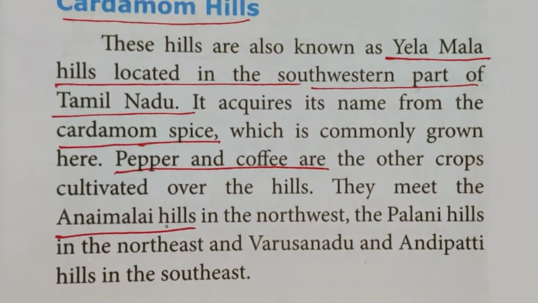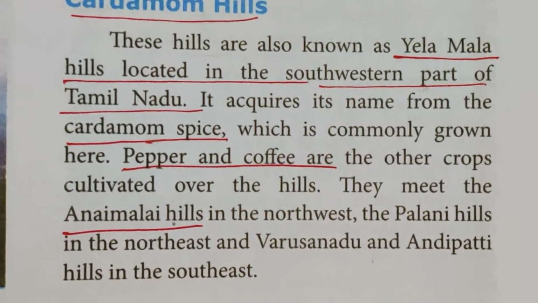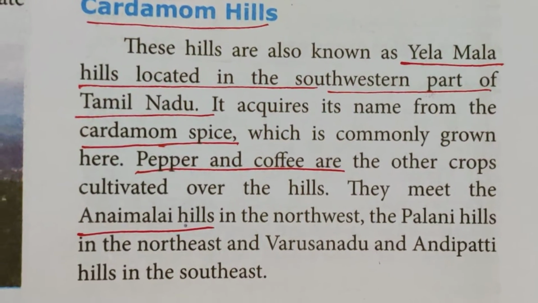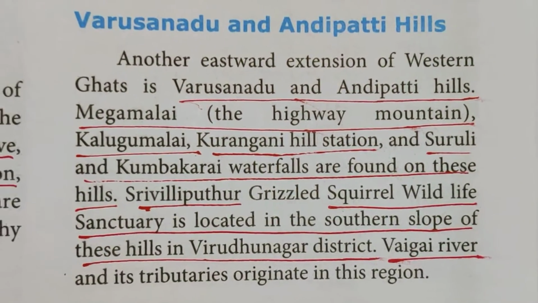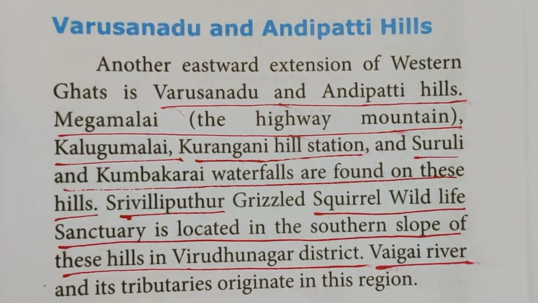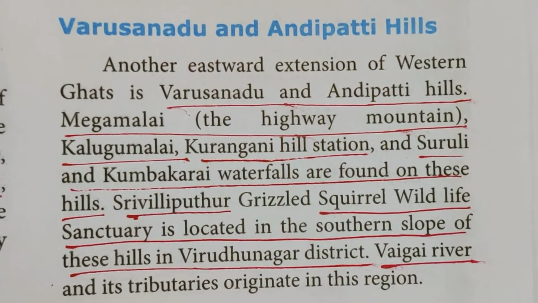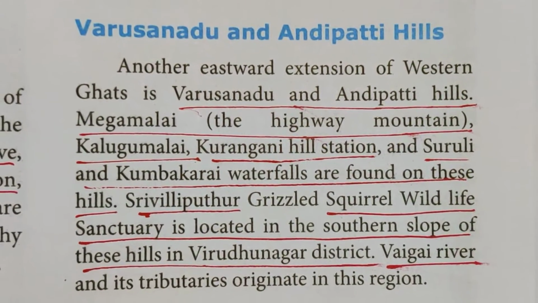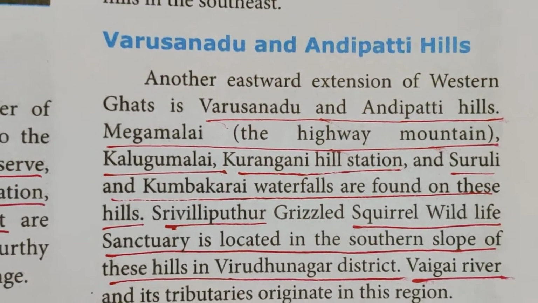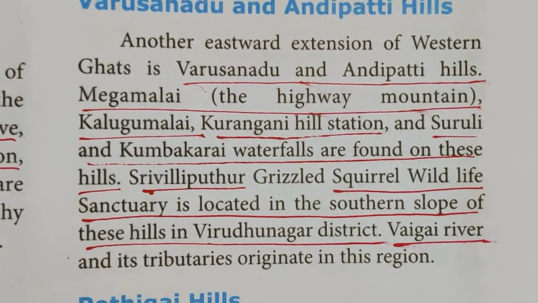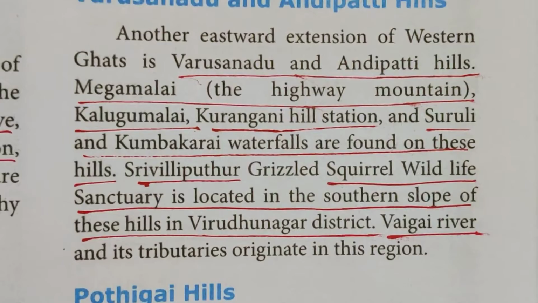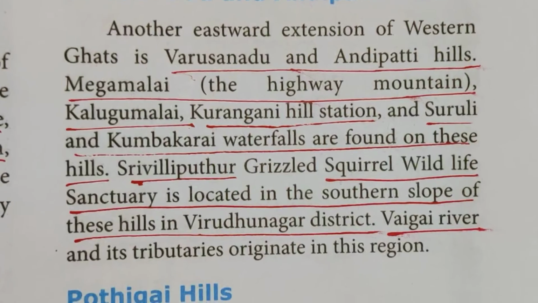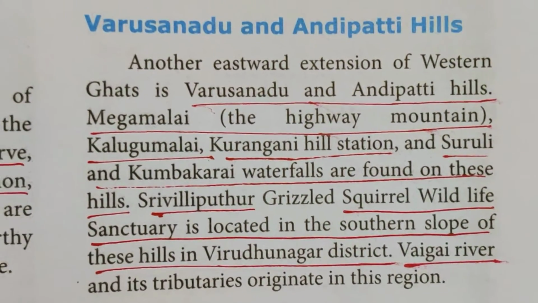They meet the Anamalai Hills in the northwest, the Palani Hills in the northeast, and the Varasanadu and Andipatti Hills in the southeast. Look at this, Varasanadu and Andipatti Hills. Another eastward extension of the Western Ghats is the Varasanadu and Andipatti Hills. Megamalai, the highway mountain, Karugamalai, Kurangani Hill Station, Suruli and Kumbakarai waterfalls are also found on these hills. Chiruvalliputtur Grizzly Squirrel Wildlife Sanctuary is located in the southern slope of these hills in Virudhunagar district. Vaigai River and its tributaries originate in this region.